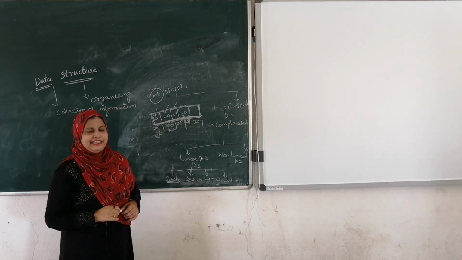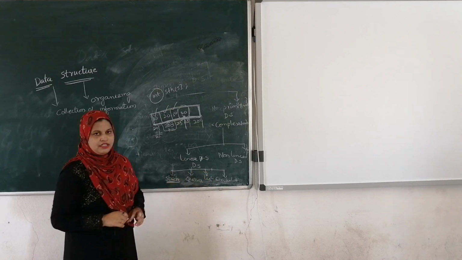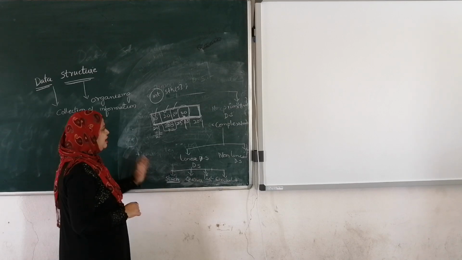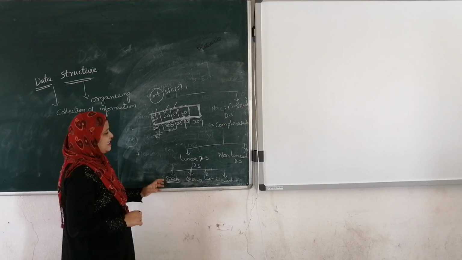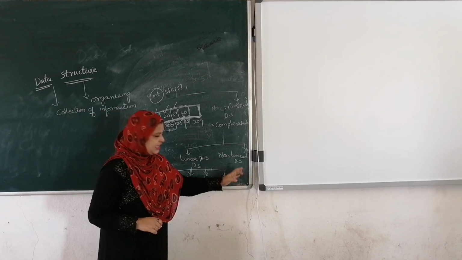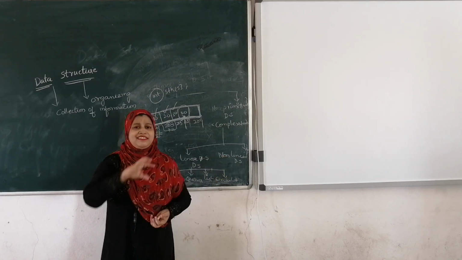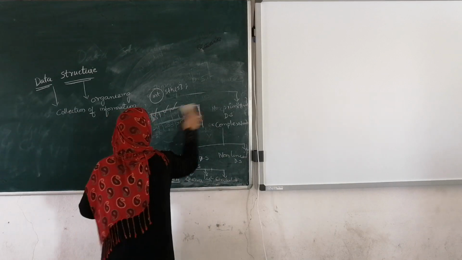Whenever we define any linear data structure, the system is going to allocate continuous memory locations to it, whether it may be stack, queue, list, double linked list, circular list, or chain. Whereas in a non-linear data structure, elements are not arranged in a linear order. Randomly elements are going to be stored.